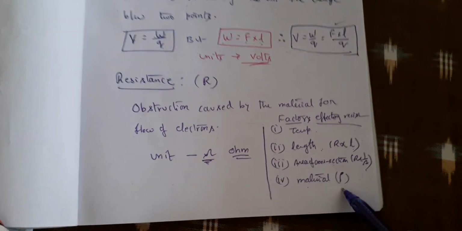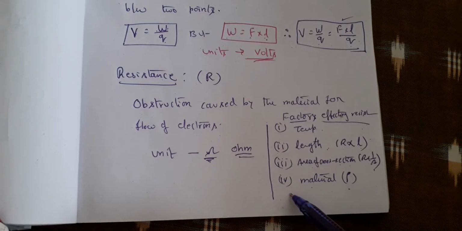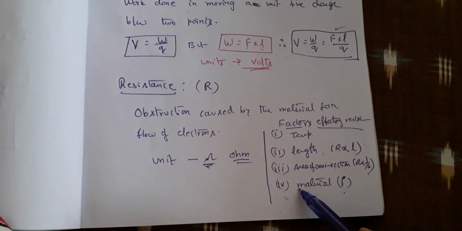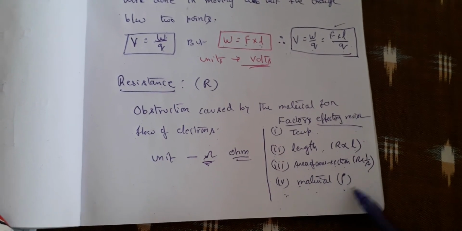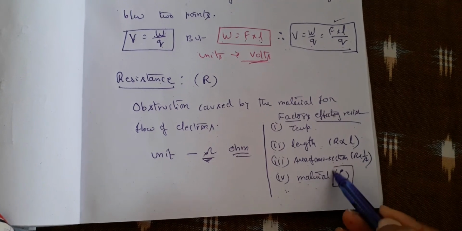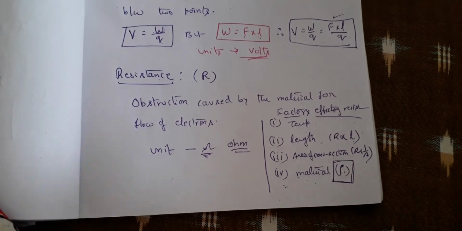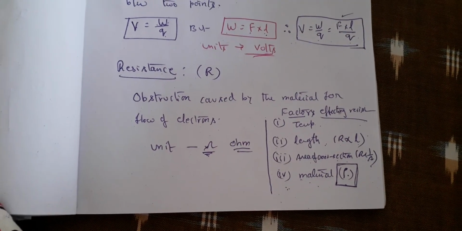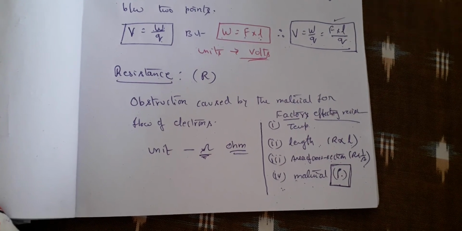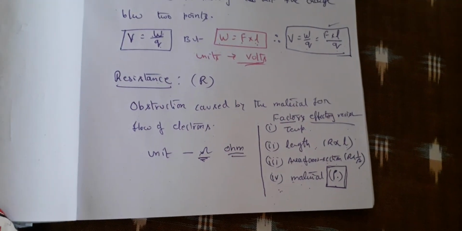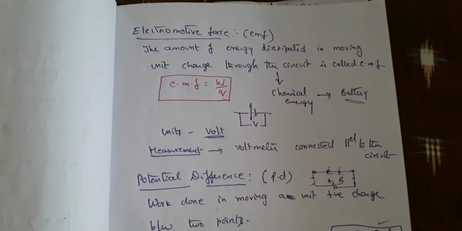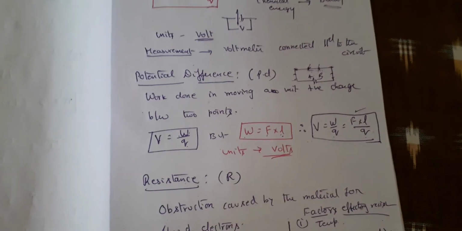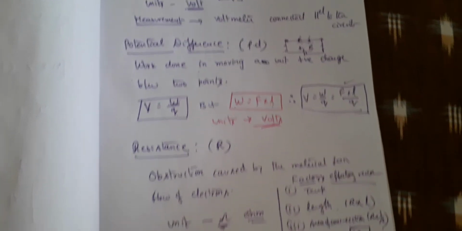And also it depends on the material. We have seen it already. Copper has different resistance. Copper is a good conductor, therefore the resistance offered is less. That means it depends on the kind of material you are taking, and the characteristic feature of the material is called specific resistance or resistivity. This we can see tomorrow. Okay, children? Right. So this is all about the definitions and the basics of current electricity. So take the screenshot. EMF, potential difference, resistance.